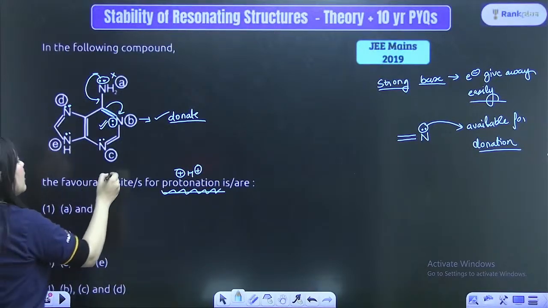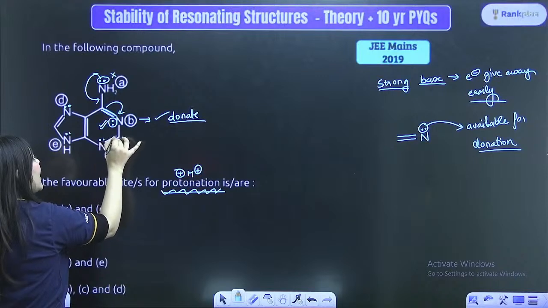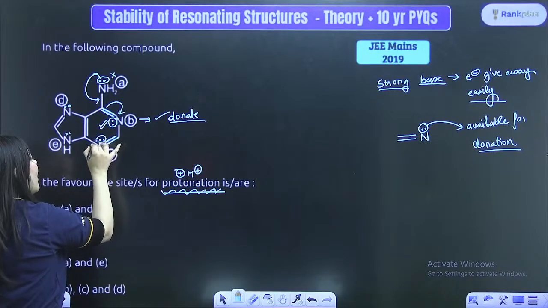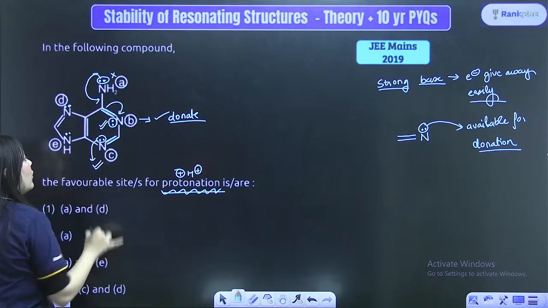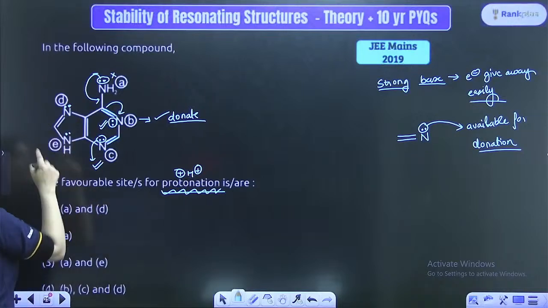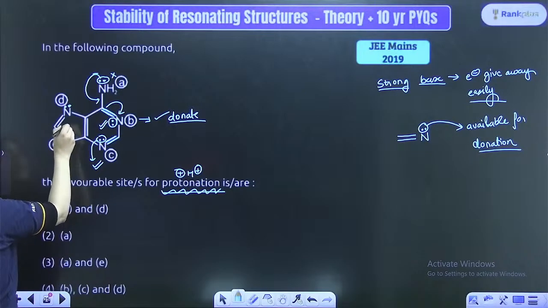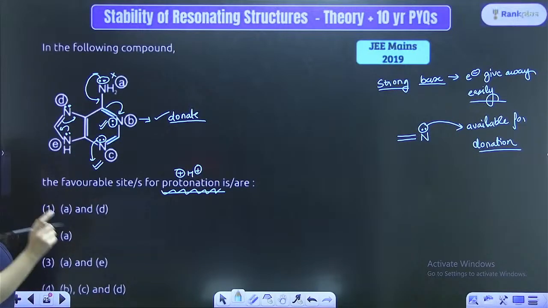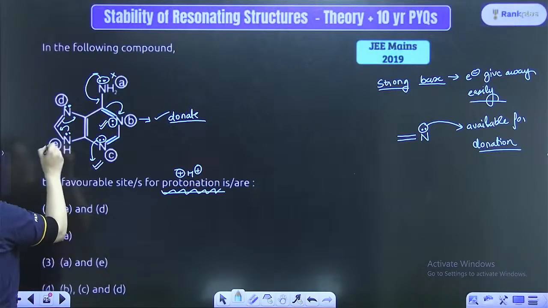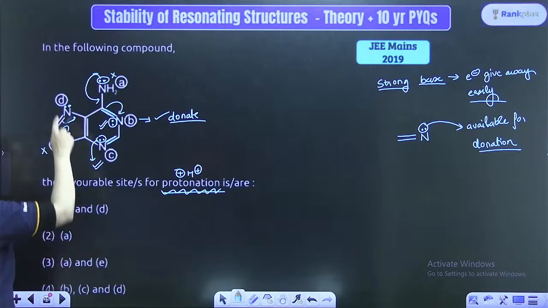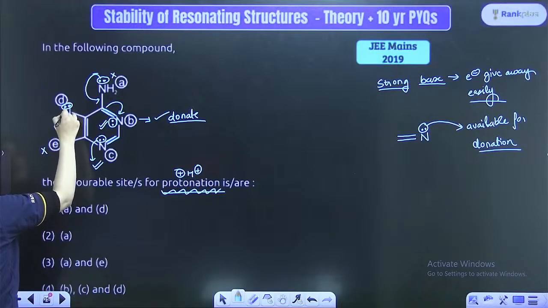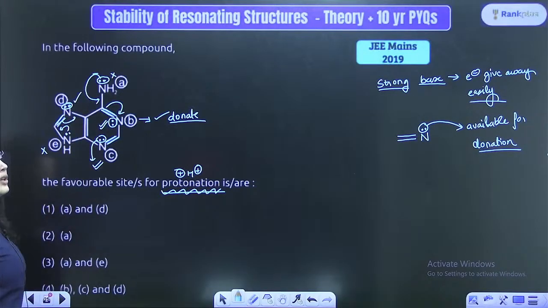Look at the C option. Once again, the lone pairs are directly attached to a double bond, hence these are available for donation. These will also donate. Look at the E option. These lone pairs are attached to just single bonds, hence they are participating in resonance or aromaticity, whatever is present in them. Hence, these are not available for donation. Look at the D option once again. Directly attached to a double bond, hence available for donation.